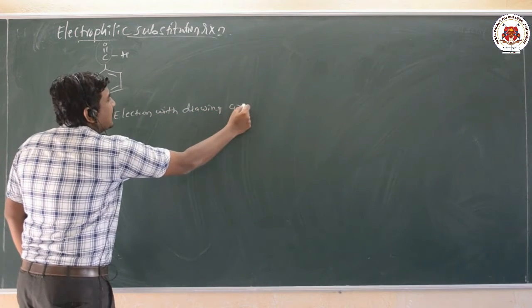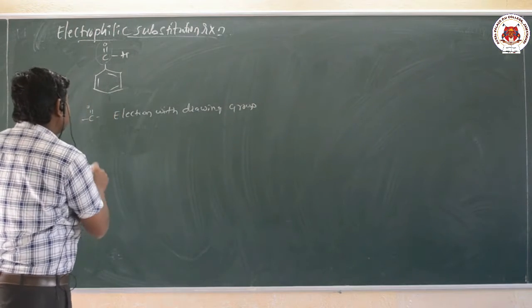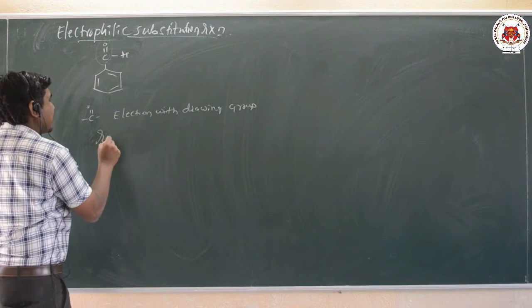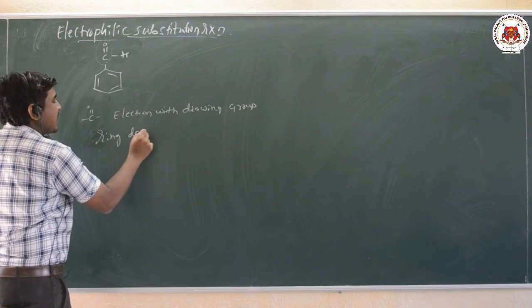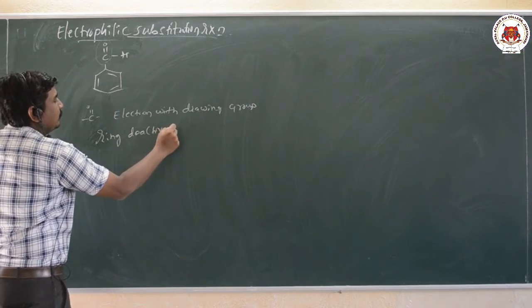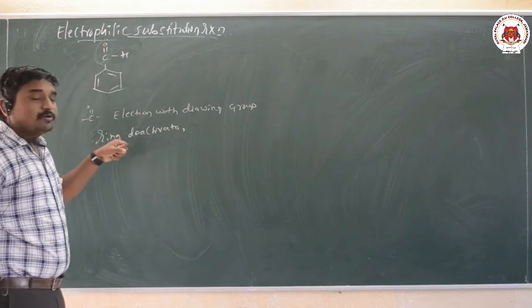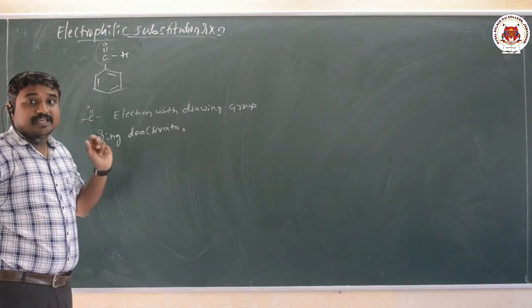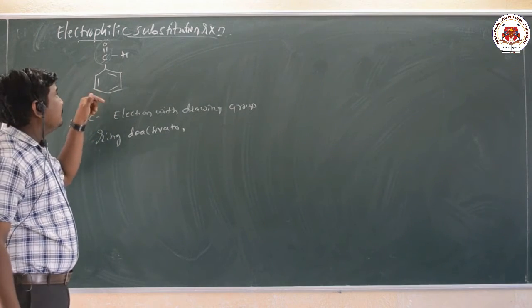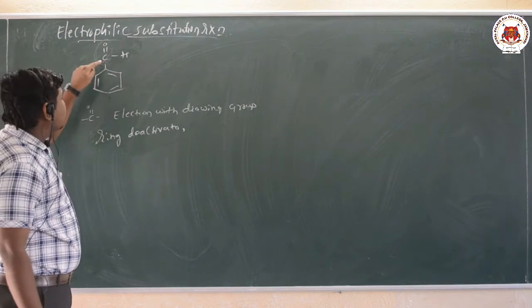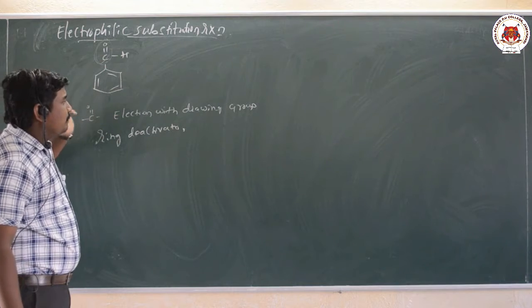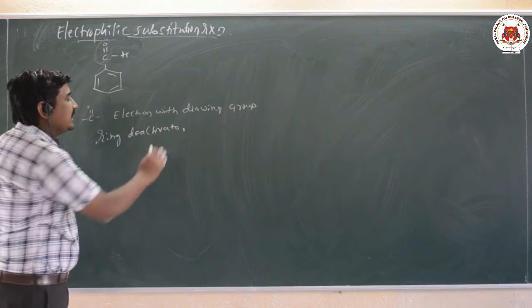These groups are called ring deactivators, because the carbonyl group withdraws electrons from the benzene ring, hence deactivating the benzene ring. So these are called electron withdrawing groups or ring deactivators.